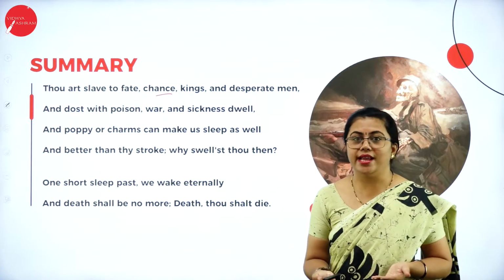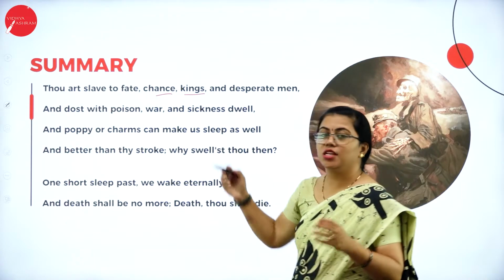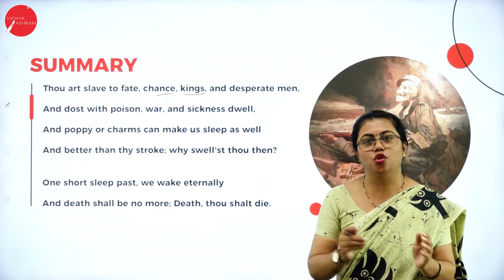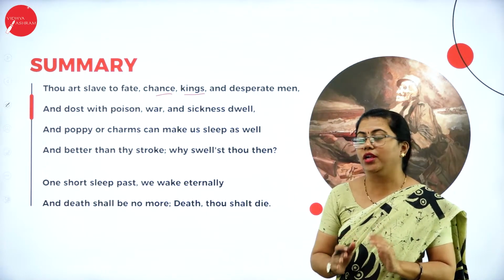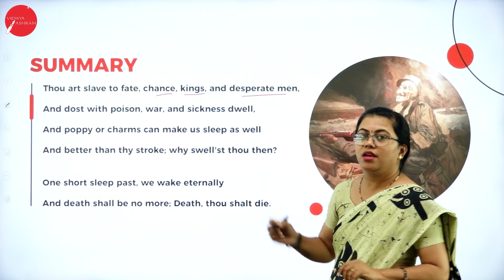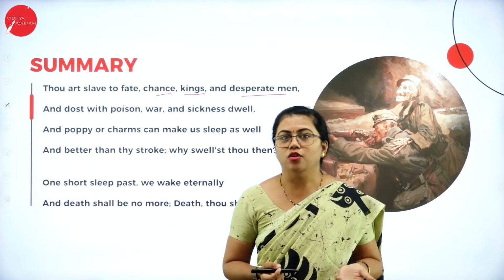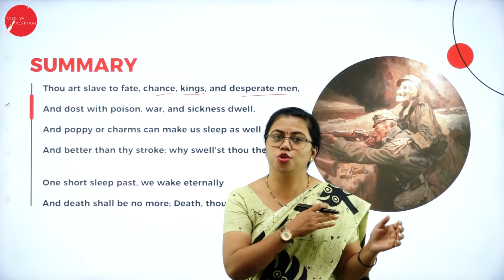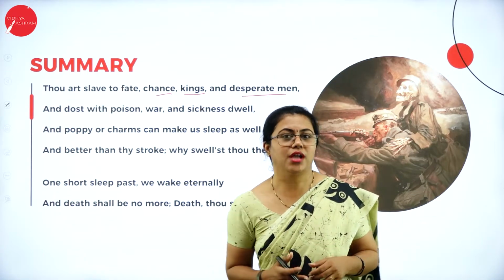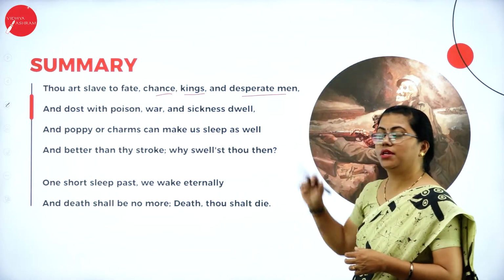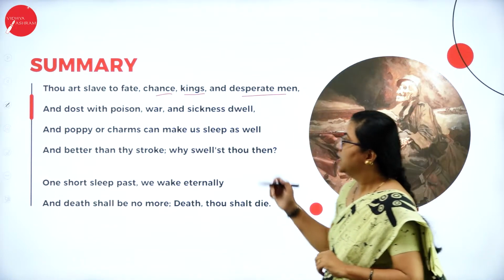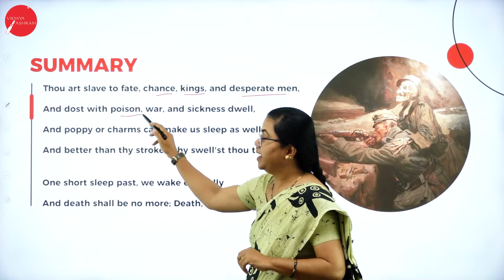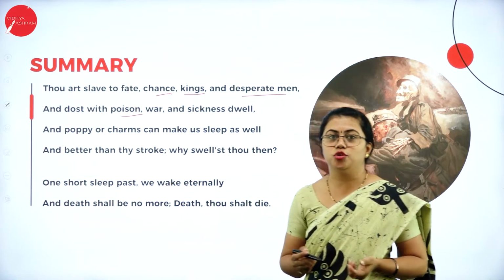Chance, somebody dies, and here also kings. So when there is a war that is happening, death can occupy only during that time. And desperate men, who wants to die desperately, isn't it? In order to commit suicide, you should be desperate, you should be so frustrated that you commit suicide, then only at that time can death occupy. So here, and dosed with poison, yes, poison is another reason for death to occupy.